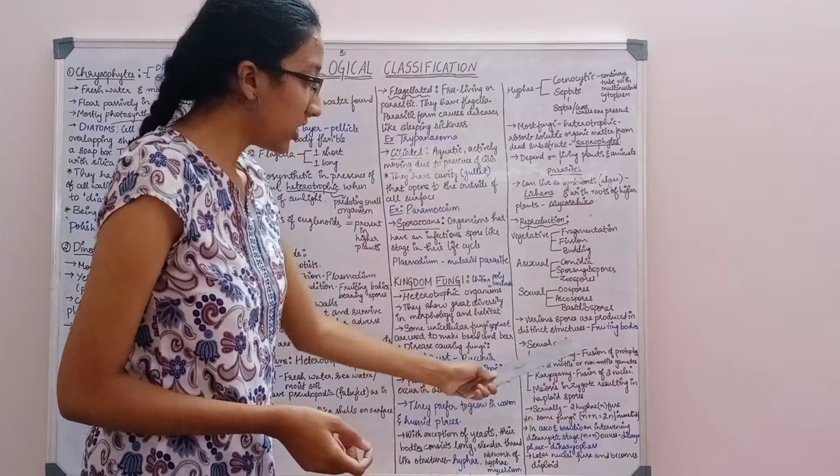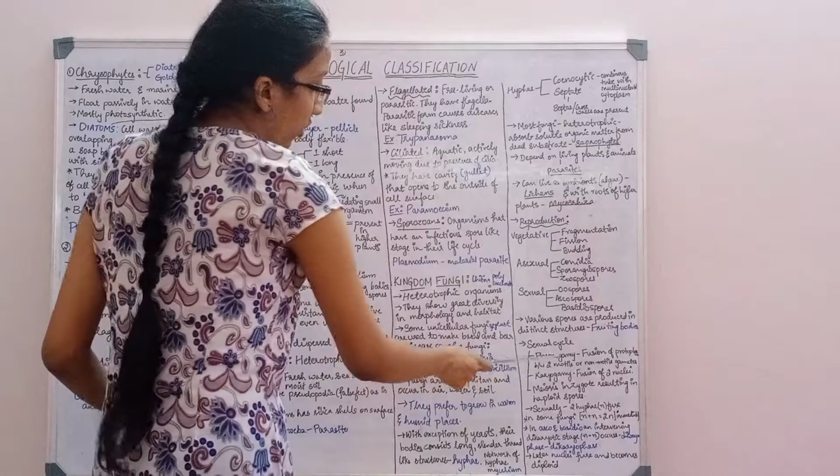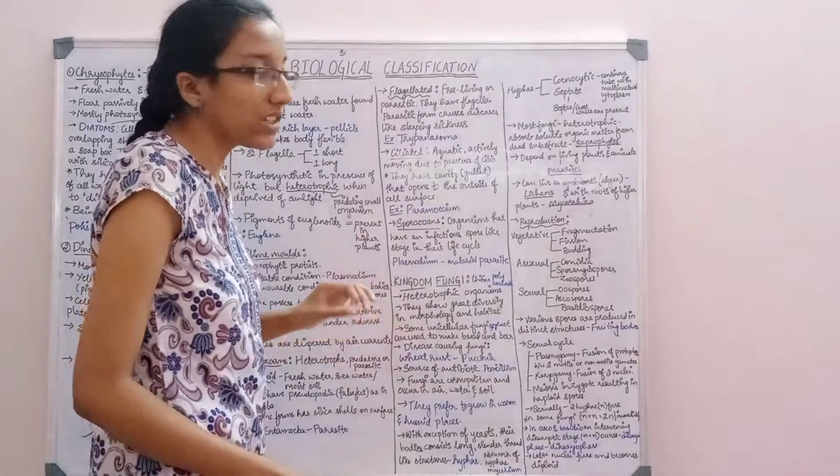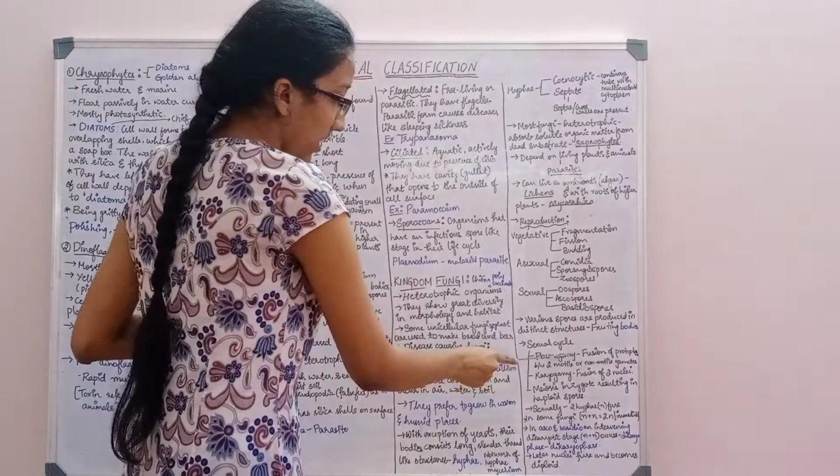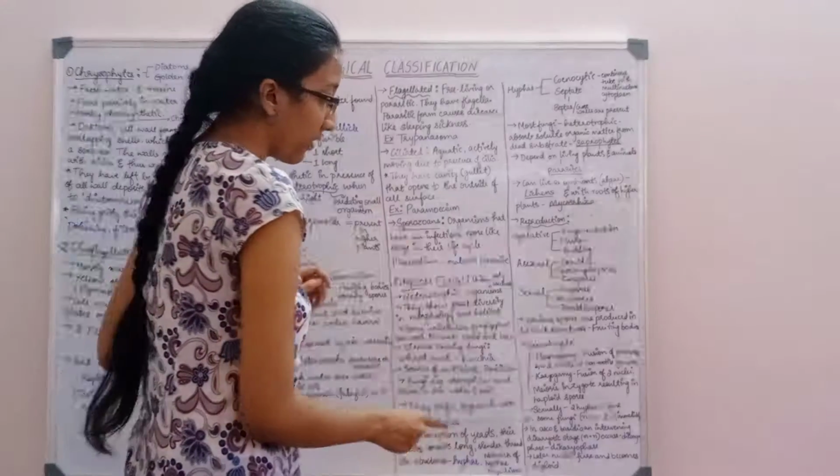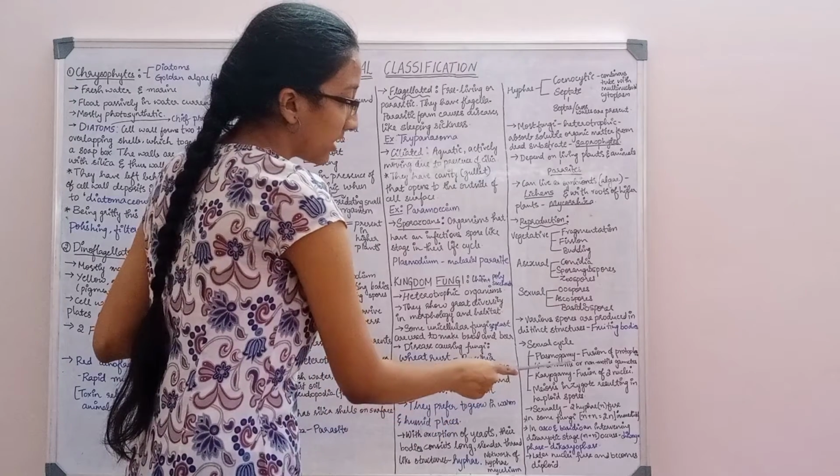Now coming to the sexual cycle, this is very important, and these two questions were asked in the NEET 2021 question paper. The sexual cycle consists of three phases. The first one is plasmogamy.